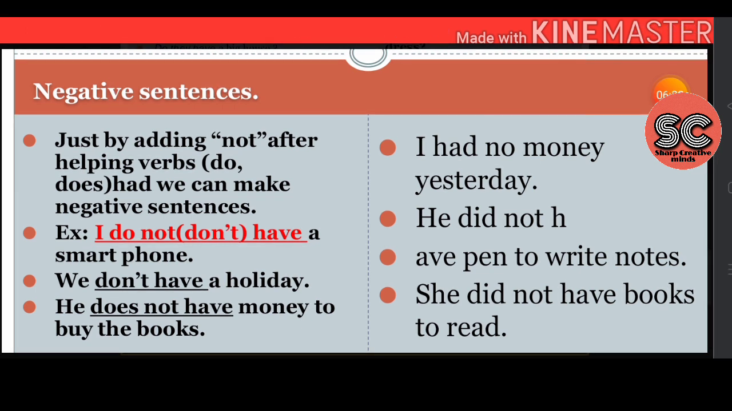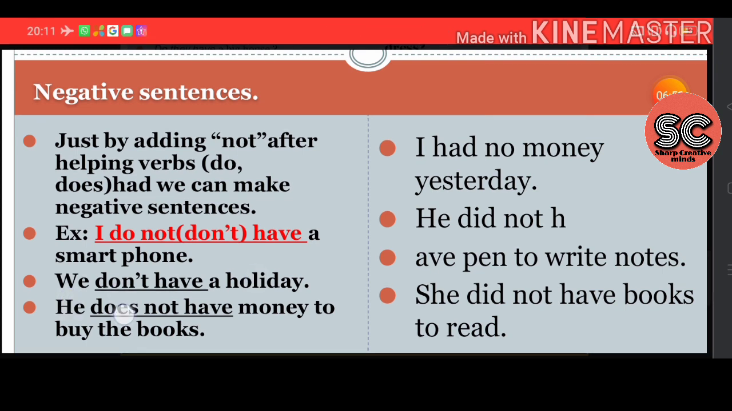Not necessary that you have to use do not. You can use don't. I don't have a smartphone. So this way you can form the negative sentences. We don't have a holiday. He does not have money to buy the books. Does not, do not, or don't. Here you can use, he doesn't have money to buy the books.